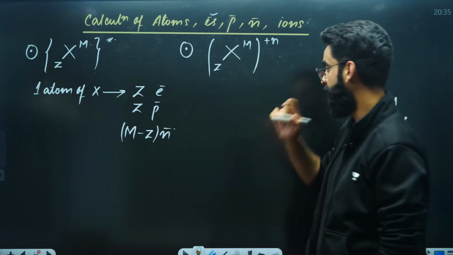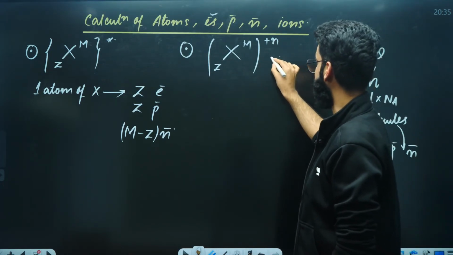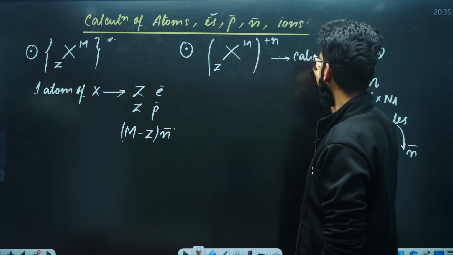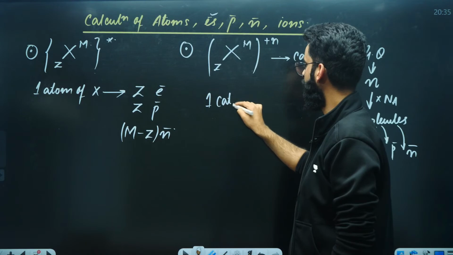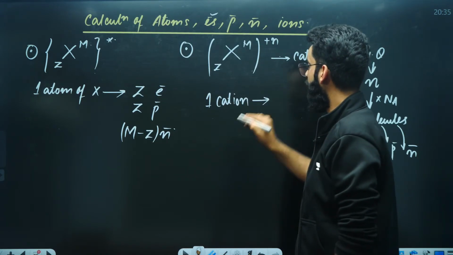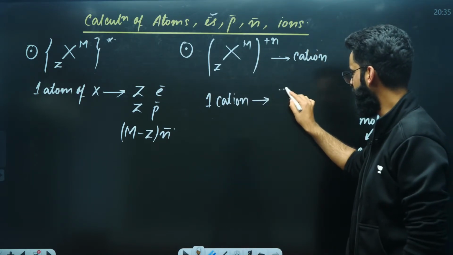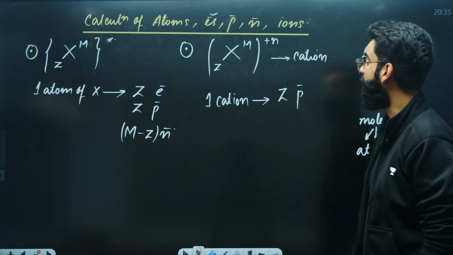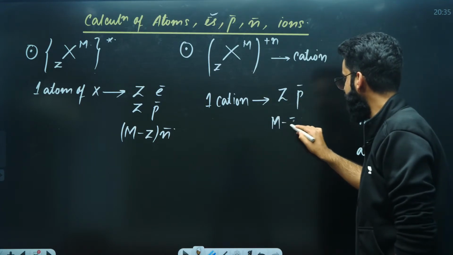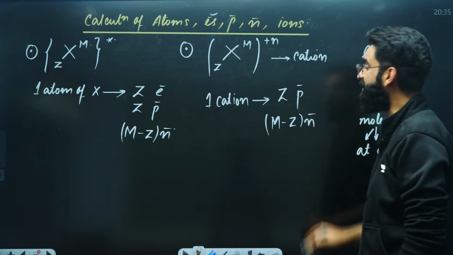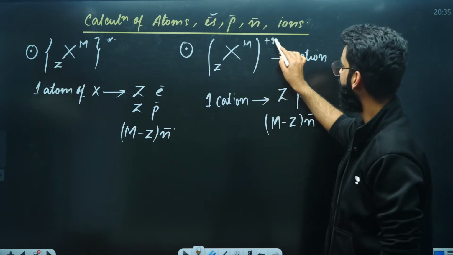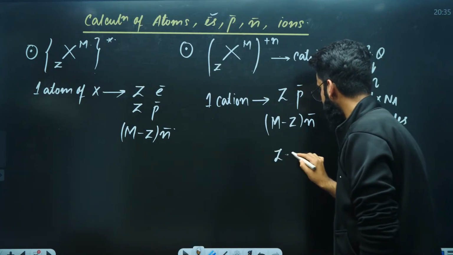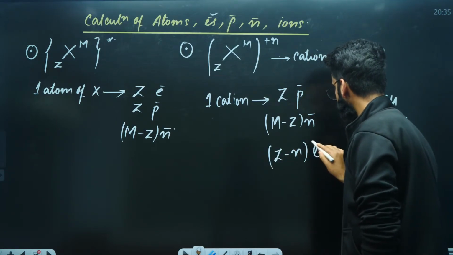Since it is a cation, there is a positive charge. In this cation, there will again be Z protons, and M minus Z neutrons. Only the change will be in the electrons. Electrons will be Z minus N.